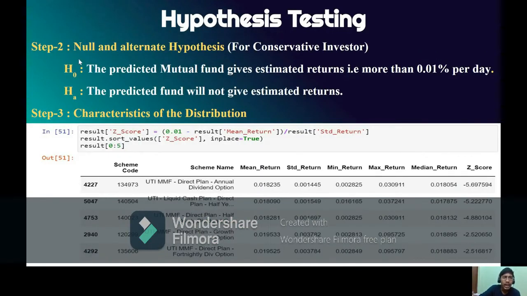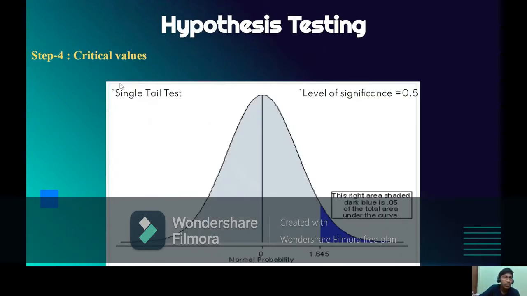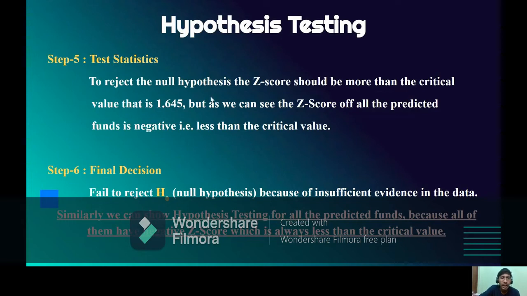After that, in step 2, the null and the alternate hypothesis for a conservative investor are as follows. That is, the H naught is that the predicted mutual fund gives estimated returns that are more than 0.01% per day, and the alternate hypothesis is that the predicted fund will not give the estimated returns. So as we already have the data of mean return, standard deviation of the return, and the Z score, we will move to the next step, that is the critical values. As this is a single tail test and we have assumed the level of significance to be 0.5, our critical value is 1.645, and the critical region is more than 1.645. So basically, to reject the null hypothesis, the Z score should be more than the critical value, that is 1.645.